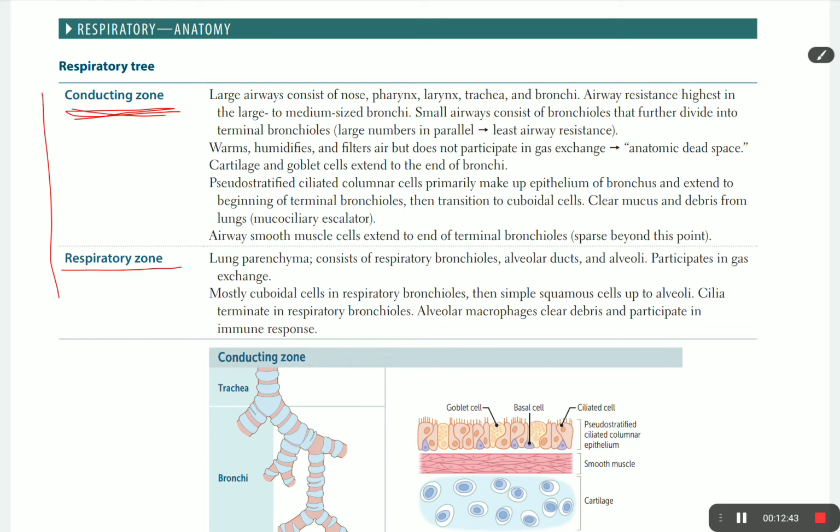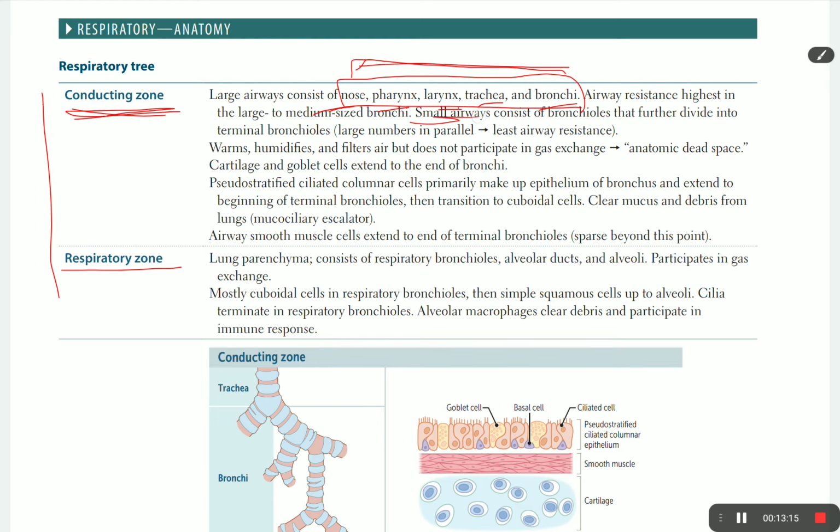The conducting zone is the lung airway, consisting of nose, pharynx, larynx, trachea, and bronchi. Airway resistance is high here because this part of the lung can't be dilated, and the compliance is poor, because it is composed of cartilage and bone. But this is the first part of the conducting zone.